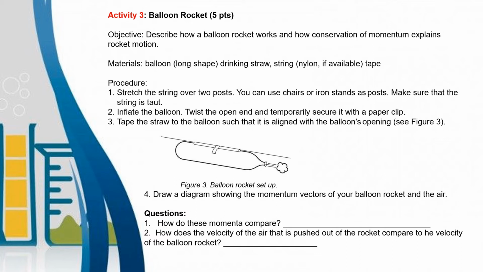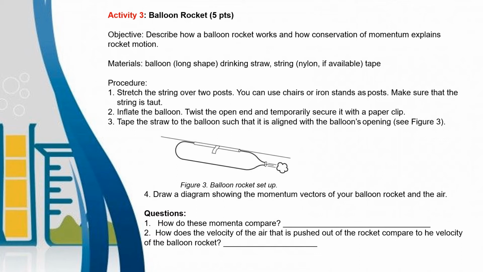Procedure. Number 1. Stretch the string over 2 posts. You can use shears or iron stand as posts. Make sure that the string is taut. Number 2. Inflate the balloon. Twist the open end and temporarily secure it with a paper clip or tape.